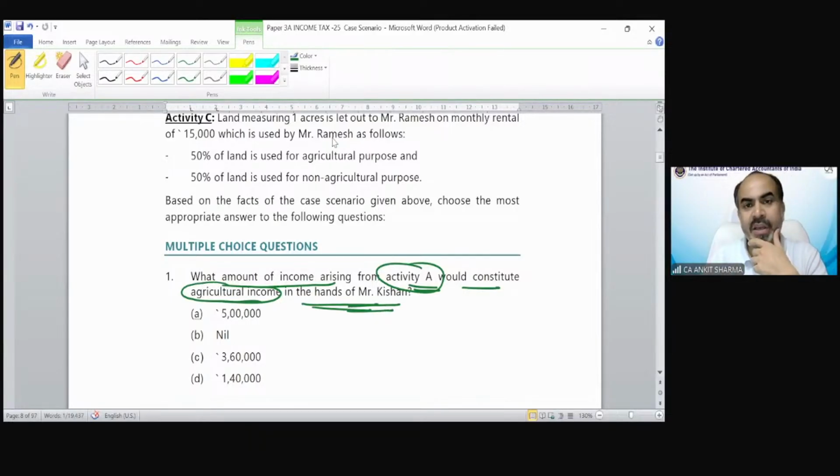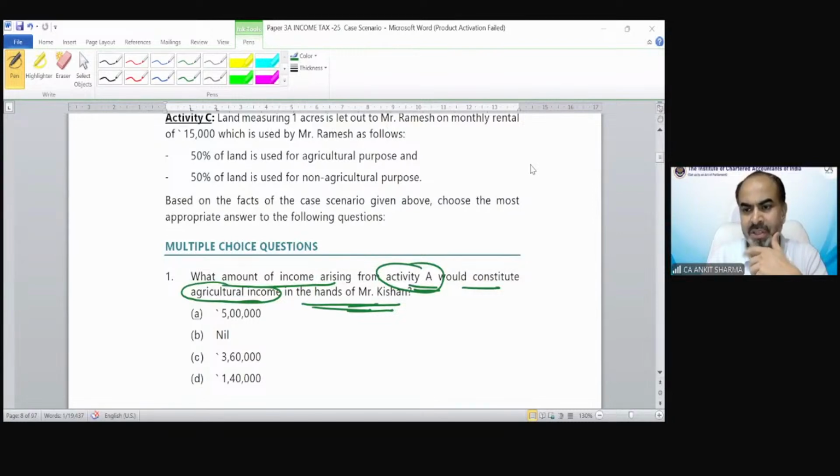A, B, C, or D? Give me the correct option. Should I write it down, A, B, C, or D? Which is the correct option? Kindly write down the option. Option number C is the correct answer.